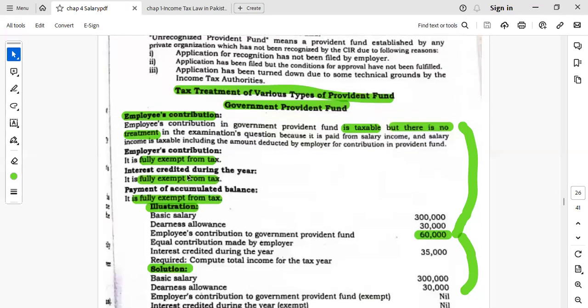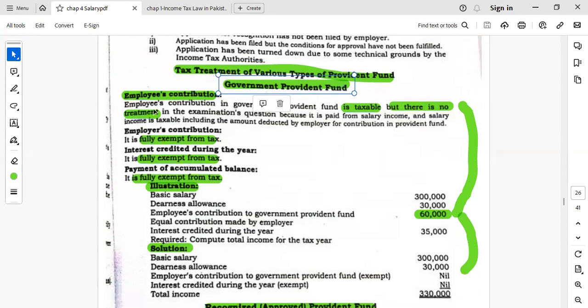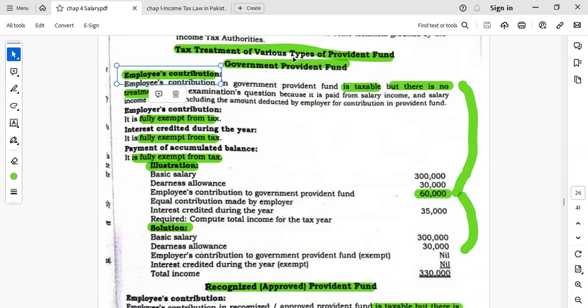If that provident fund is created by the government, then the employee contribution is taxable, but there will be no separate treatment. The reason is that the contribution of the employee is already included in the salary calculation, so there will be no additional calculation of the employee contribution.